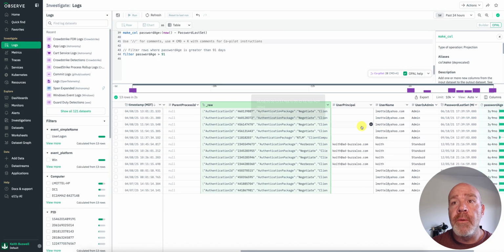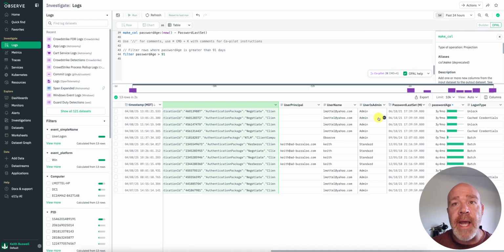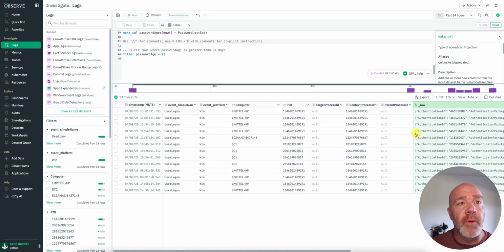Now, instead of that Unix timestamp, I have our user principal, username, and user is admin. Over here, we have the password age. Now I can see the average password age for some of these users and the logon type here as well. So this is pretty interesting. I think I have a pretty good understanding of what I want here.